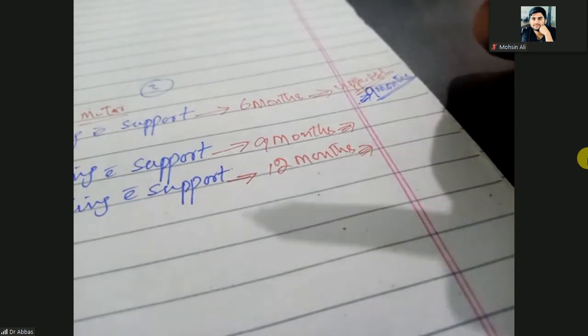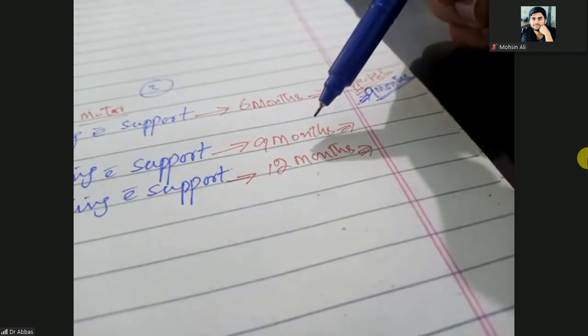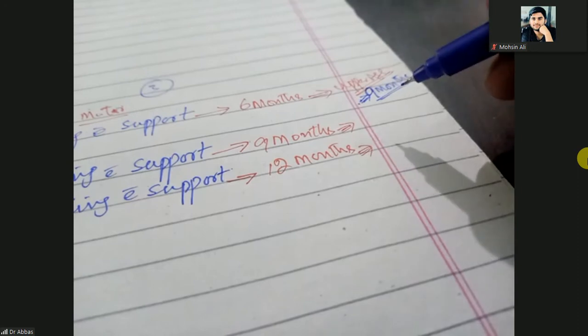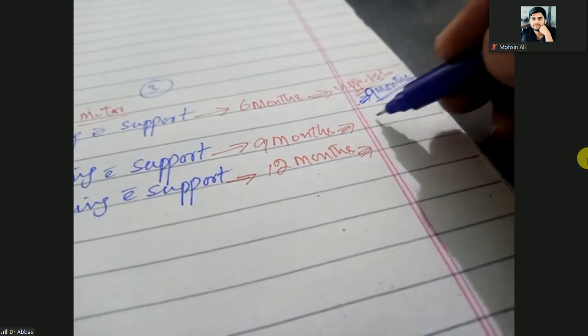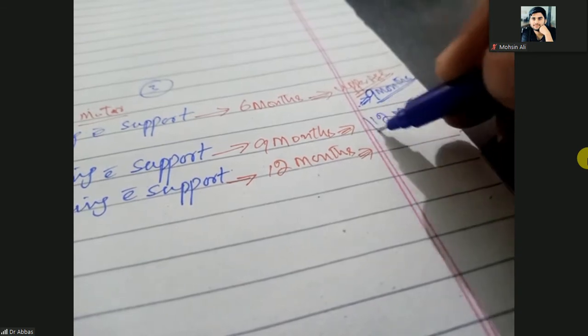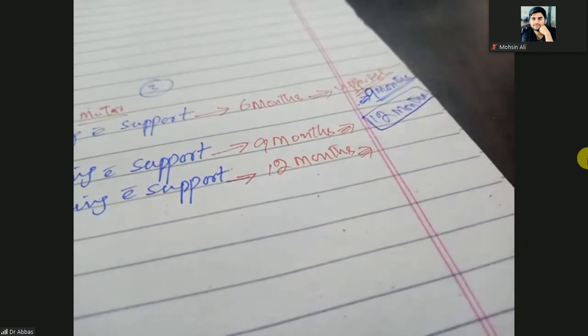So normally a child stands with support at the age of 9 months. When the child is not standing with support up to the age of 12 months, that is the alarming sign. Maybe this is a developmental disorder.